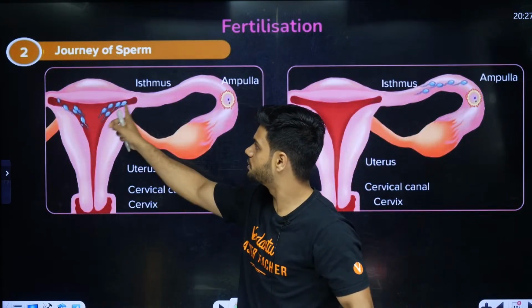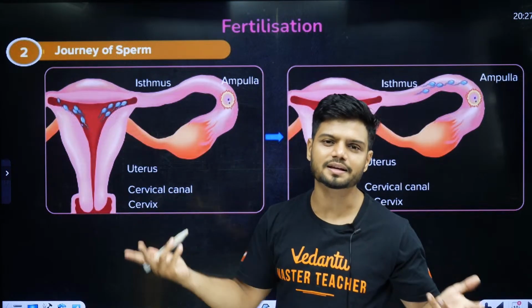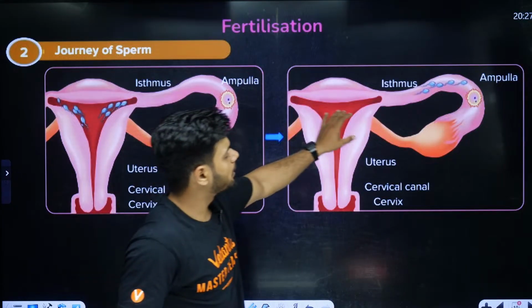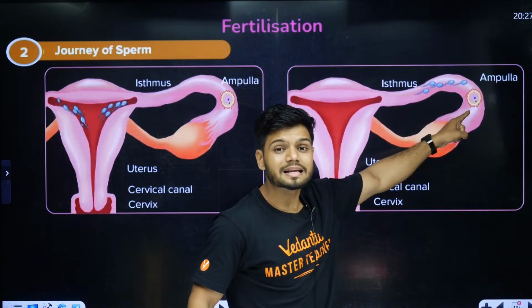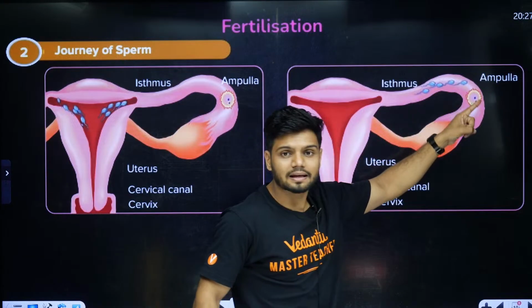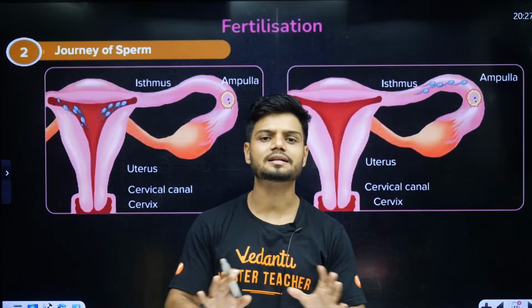Some of the sperm will go this side, some of the sperm will go this side, because sperm doesn't know which side the egg is, right? RIP for these sperms. Now let's say some sperm will reach the secondary oocyte here in the ampulla region, and the nucleus of the sperm and the egg will fuse, that will result in fertilization, students.